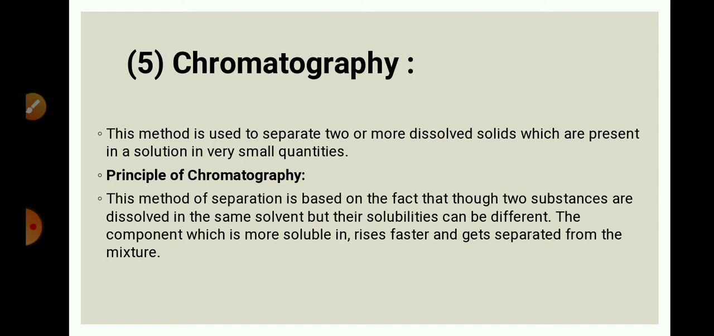So this is a mixture of two or more solids dissolved in the same solvent, but each solid substance has a different solubility. For example, one is more soluble, another one is less soluble. So based on this solubility, we can easily separate the components by the process of chromatography.